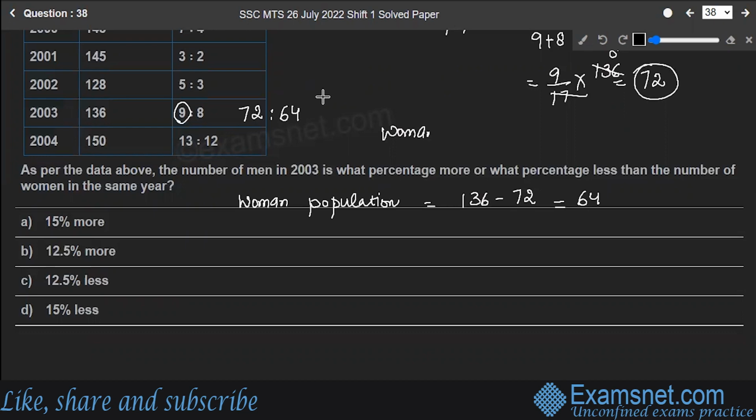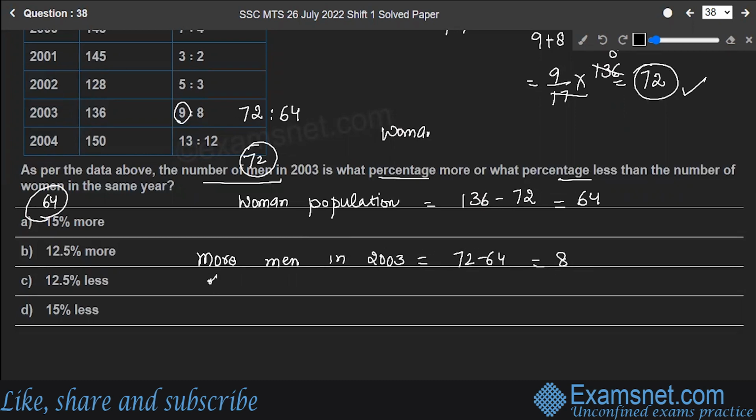Now, what the question asked was, what percentage more or what percentage less? The number of men in 2003 is equal to 72, and the number of women is 64. So obviously there are more men in 2003, by 72 minus 64, which gives you 8.